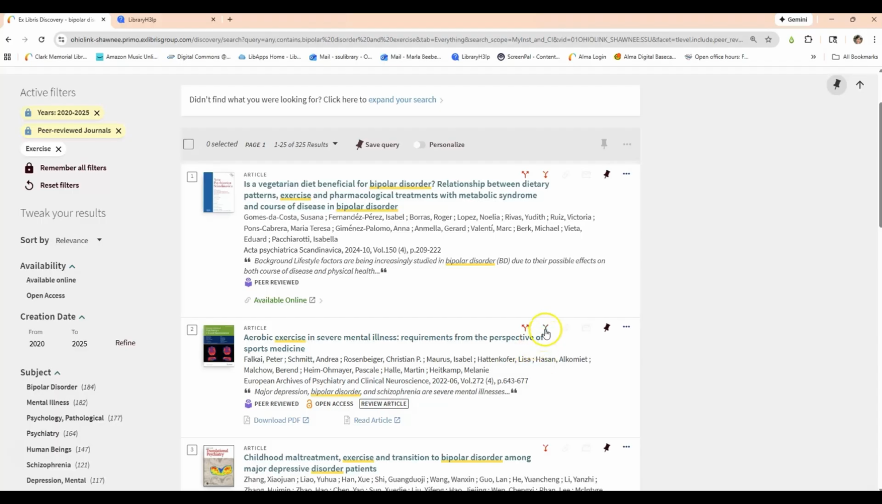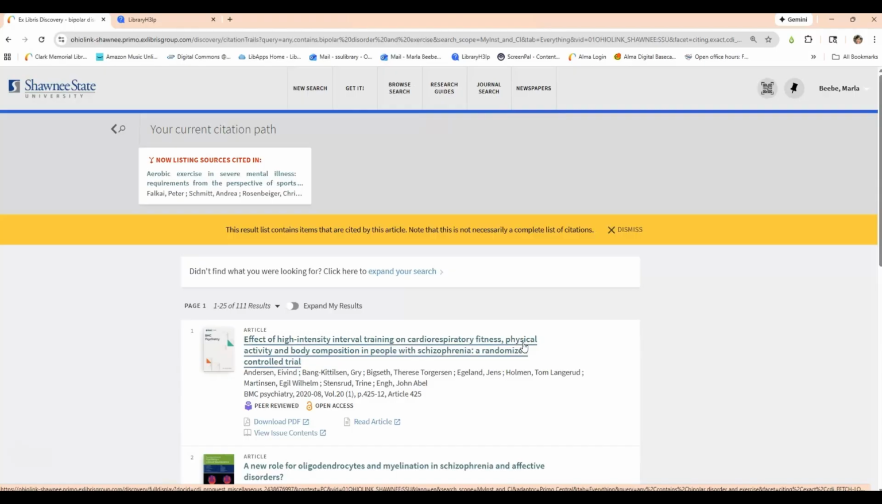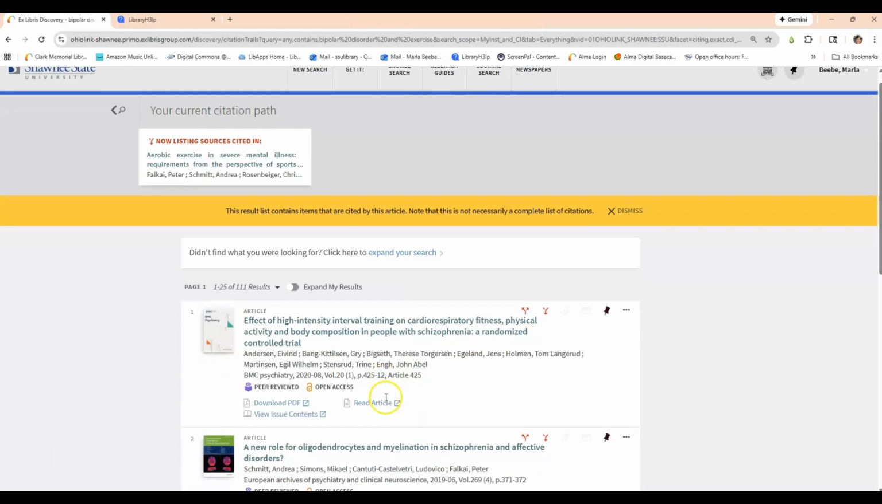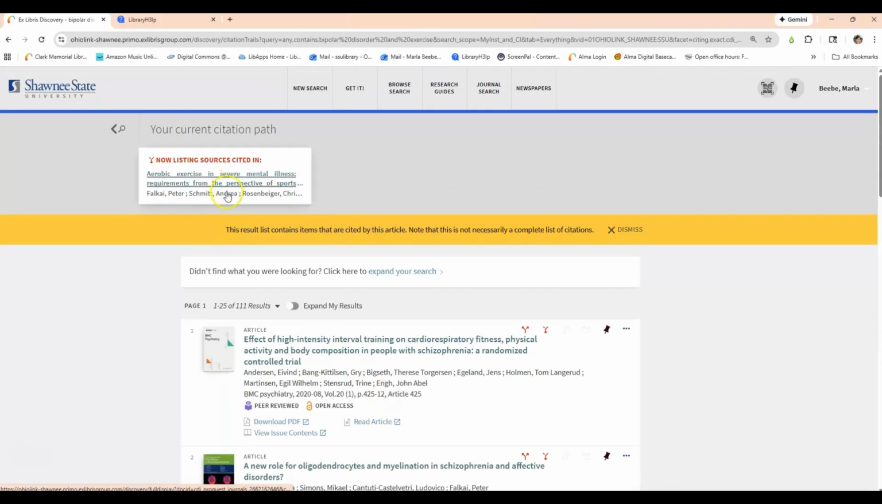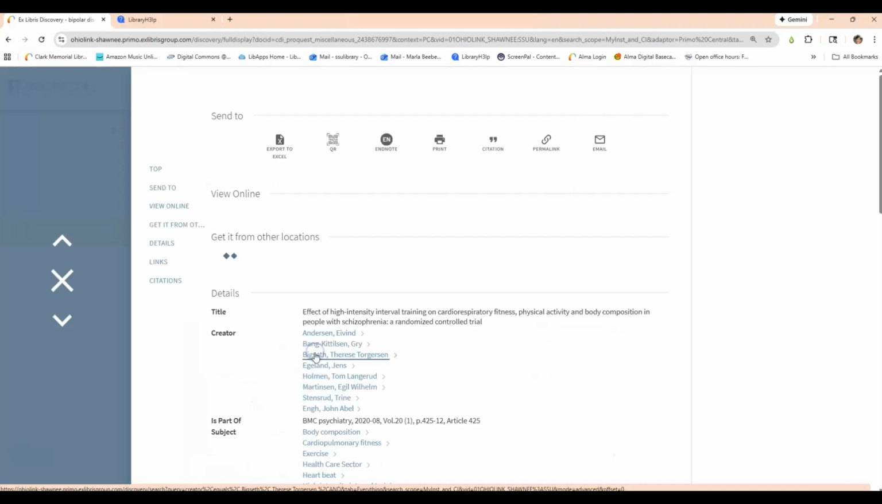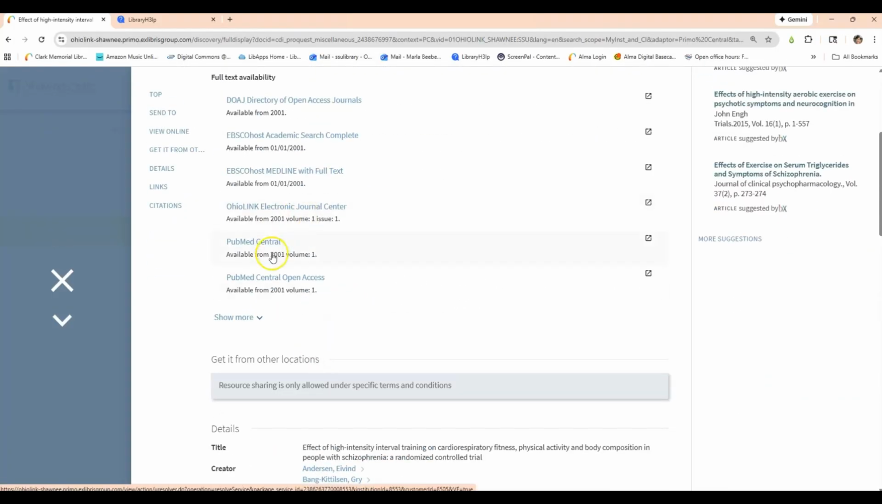So for example, I'm looking at number 2. There's our aerobic exercise one again. I'm going to click the down arrow. And you'll notice that these are the articles that are all a part of the reference list for this original article. You can actually click on, say, the title, there's your description, and you can read that full text.